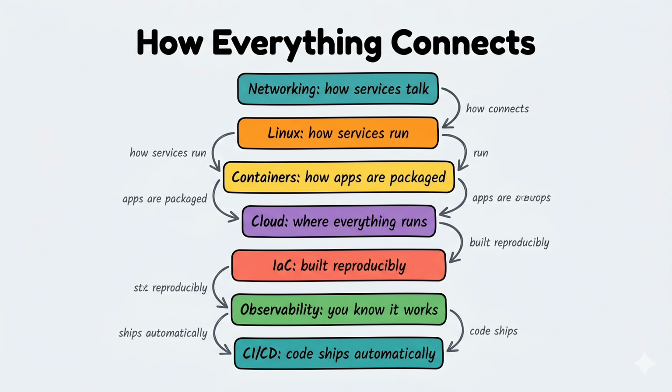Infrastructure as code explains how it is all built reproducibly, not by clicking through a console. Observability explains how you know the system is healthy. And CI/CD explains how code goes from your laptop to production automatically, without anyone manually copying files. Every module unlocks the next one.